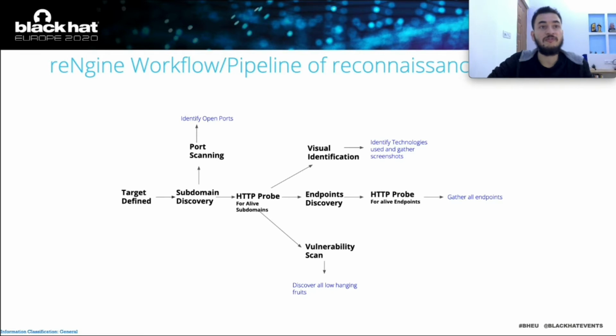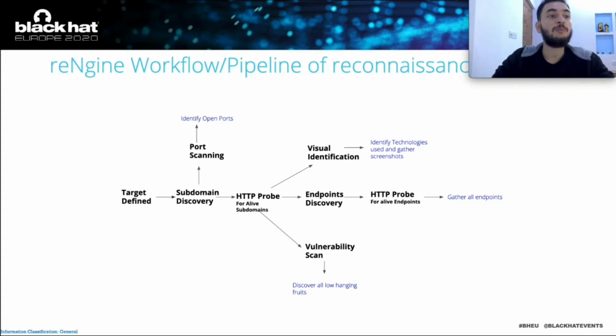So if you see the workflow pipeline of reconnaissance in reNgine, the first thing that you always do is define the targets. We do have a fancy UI where you can go and add several targets, and then once you define the target, you can run a scheduled scan, or you can even run a quick scan. Anytime you run a scan, the first thing that it does is subdomain discovery. Of course, in the recent releases, subdomain discovery is not a compulsory thing. You can run the entire scan on a root domain as well.